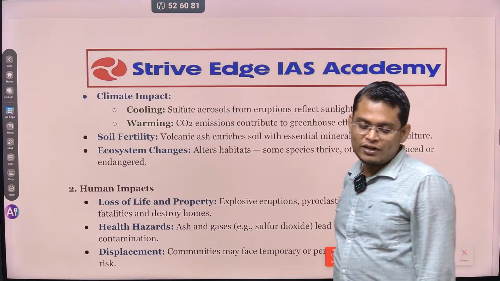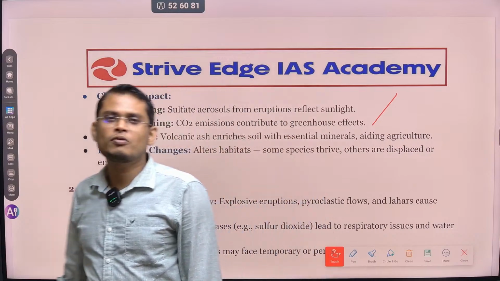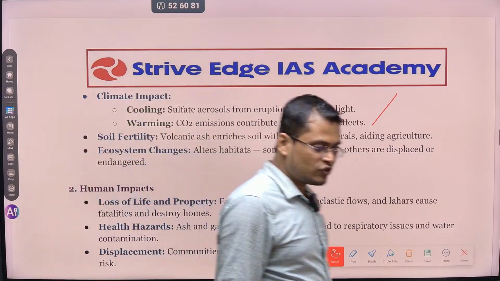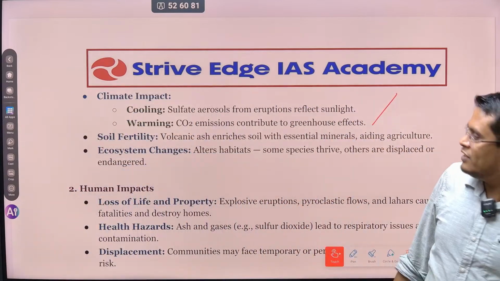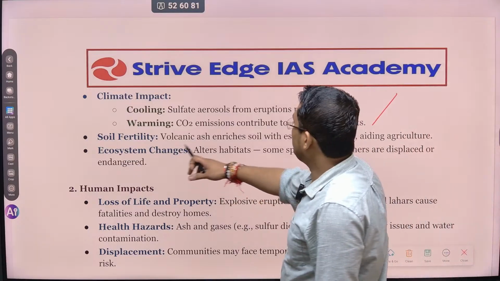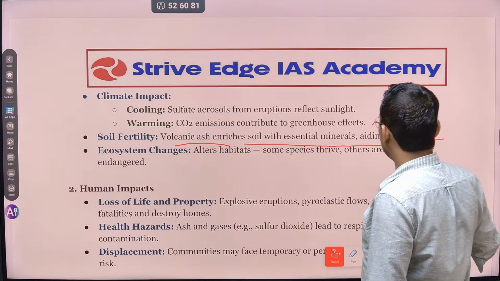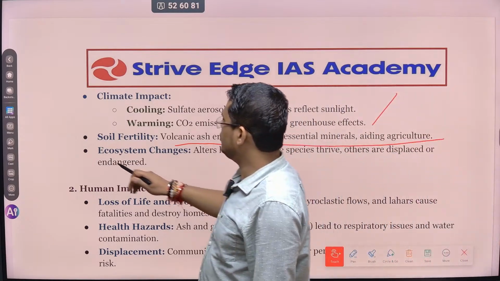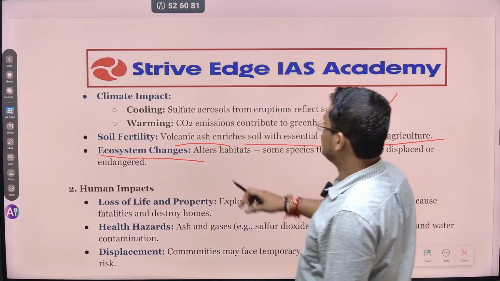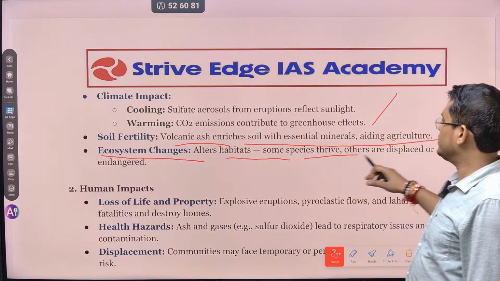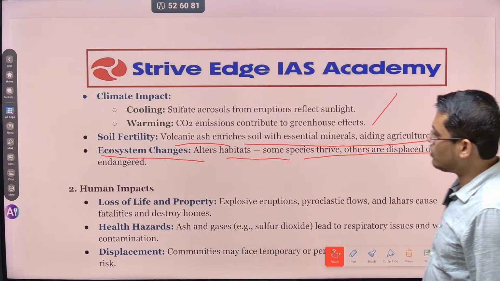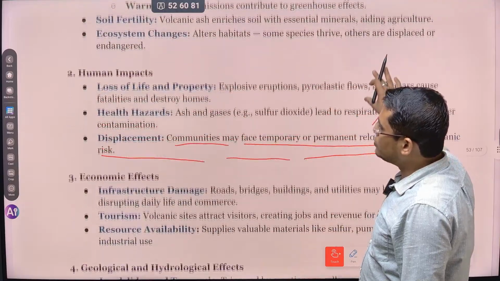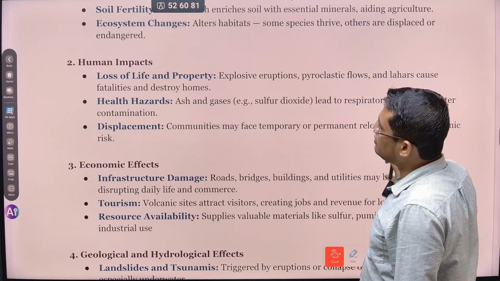And you know that volcanic materials contain a lot of minerals. Whenever they are added to the soil, that increases the fertility of the soil. Volcanic ash enriches soil with essential minerals, making it good for agriculture. Ecosystem changes alter the habitat. Some species thrive, others are displaced or endangered. ठीक है. So now its impact on humans.